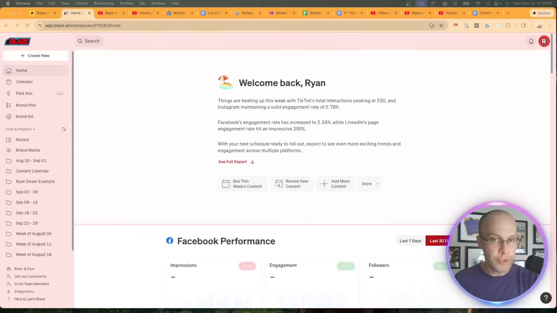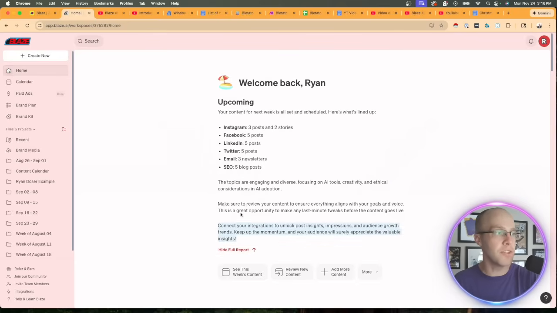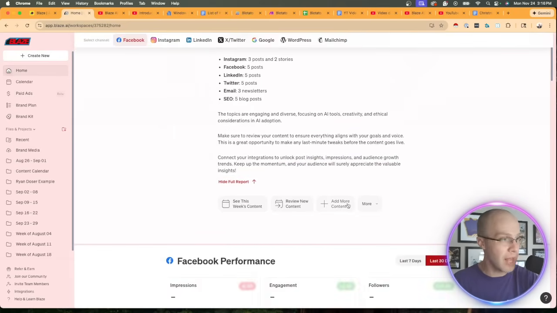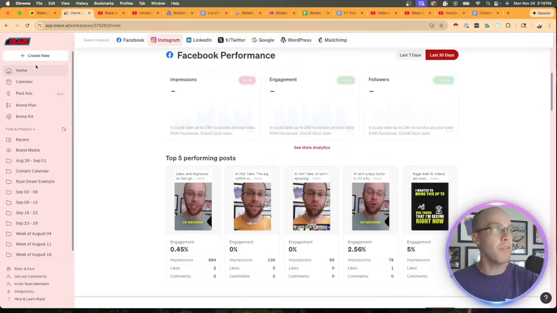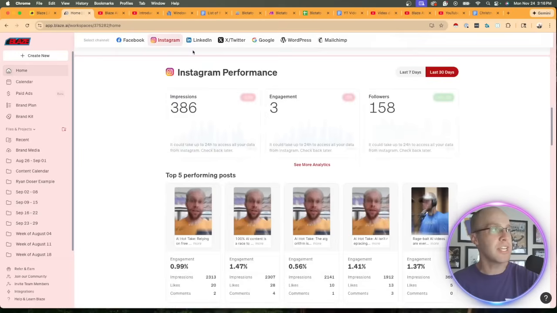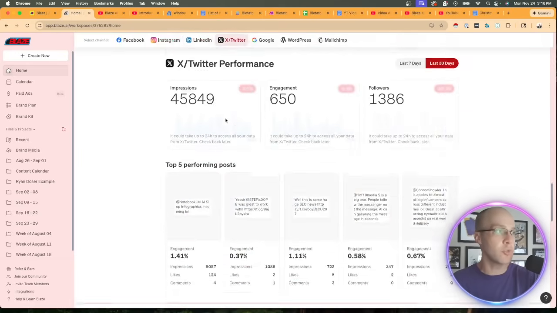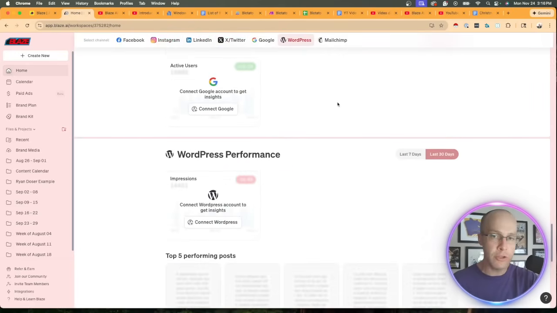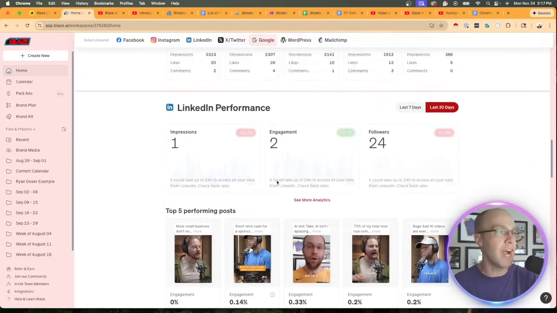Now, looking at the features offered by Blaze AI, starting with the home tab on the left, I really like here how they offer a little synopsis or snapshot right off the top of how my content has been performing lately. You can click see full report. This gives you more details, what's upcoming. You can click tabs here to go various places within the platform. But if I keep scrolling down on the home tab, you'll notice this is where they house the analytics, whether it's Facebook, Instagram, LinkedIn, X or Twitter, Google Analytics, WordPress, MailChimp, whatever platforms you decide to integrate with Blaze AI, this is where you can find the analytics.